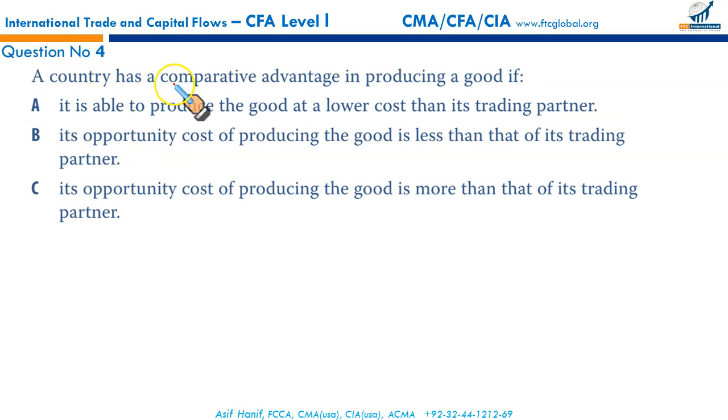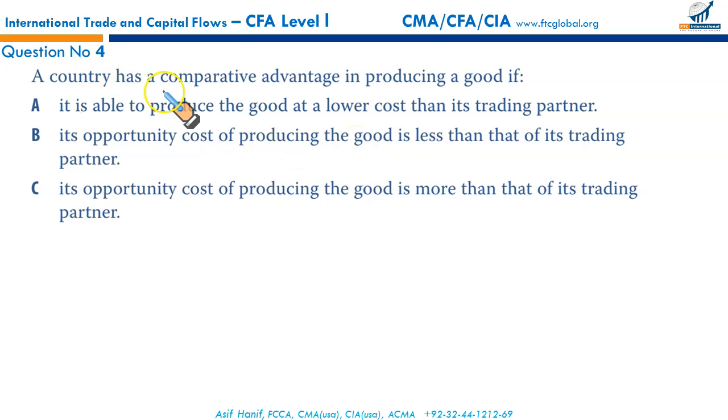A country has a comparative advantage in producing a good if it is able to produce the good at lower cost than its trading partner. Well, it's not the cost that is looked at. It is the lower opportunity cost of producing the good, right?